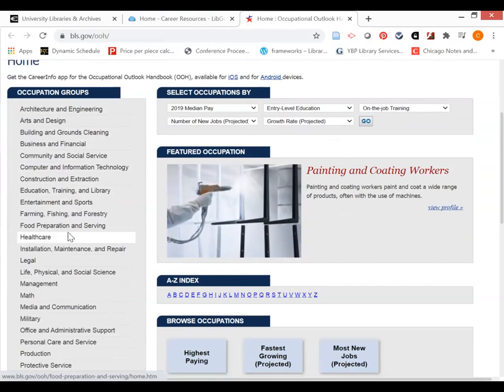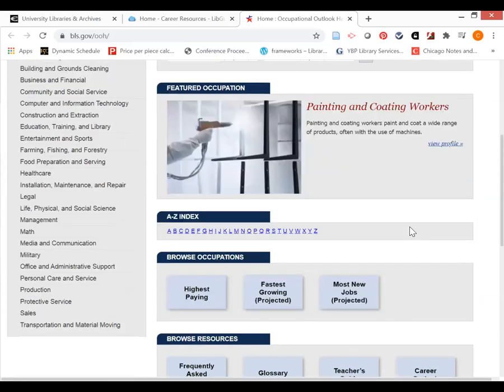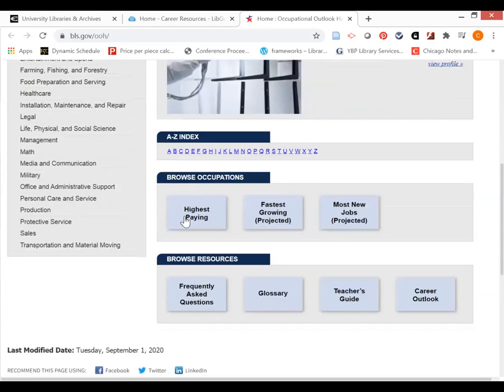So if I were interested in becoming a chef, I might want to click on this category of food preparation and serving and see what occupations might be listed under there. And I can do the same thing for any of these particular categories. I can also look at a featured occupation. It looks like as of this recording, painting and coating workers is a featured occupation for this page. I can browse occupations by those considered to be the highest paying or the fastest growing or the most new jobs projected for the next few years.